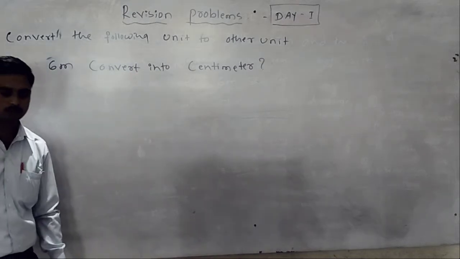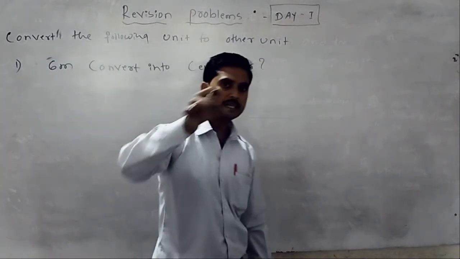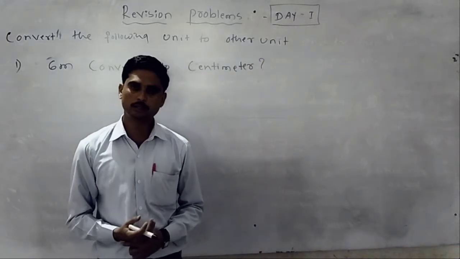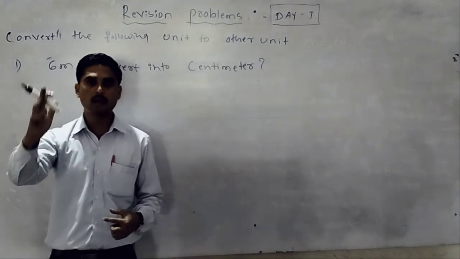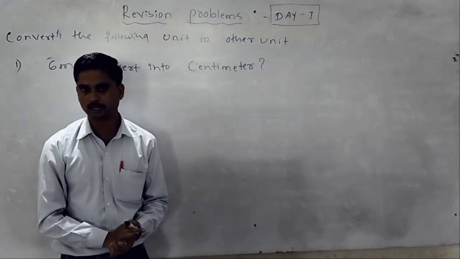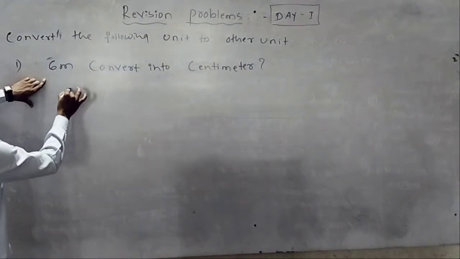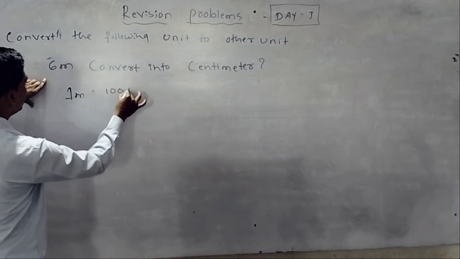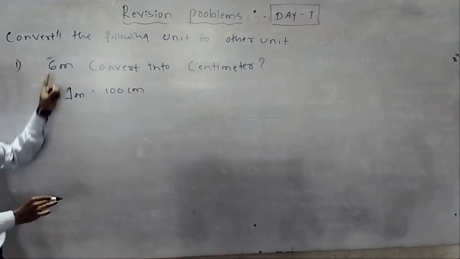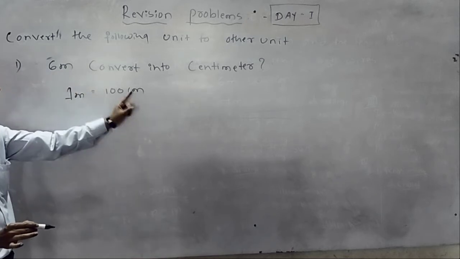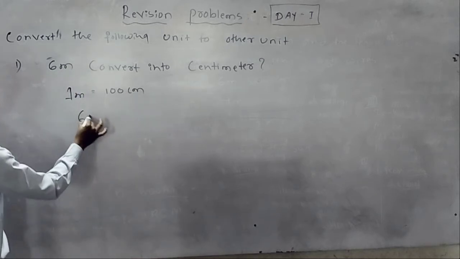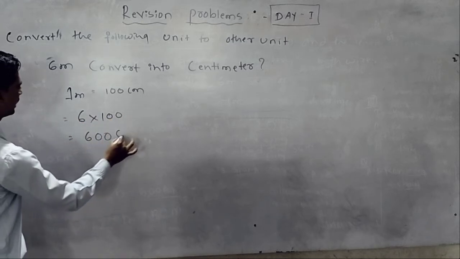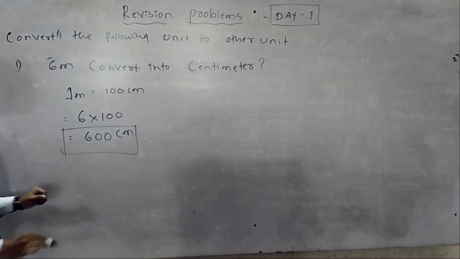First of all, you should observe meter is bigger or centimeter is bigger. Sir, absolutely meter is bigger, sir. Because 1 meter always has 100 centimeter. Is it right? Okay. Then you have to write solving method. You have to remember 1 meter equal to 100 centimeter. Then 6 meter means how much centimeter? Then 6 into 100, 6 ones are 6 and 2 zeros directly. Sir, it is 600 centimeter.